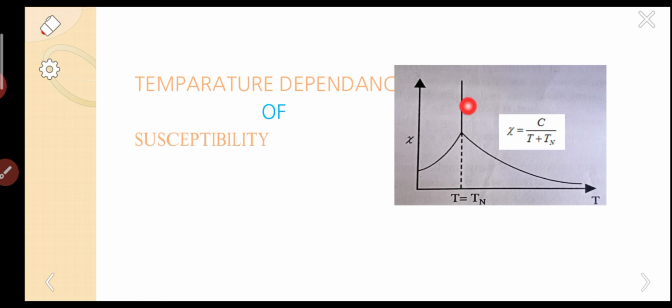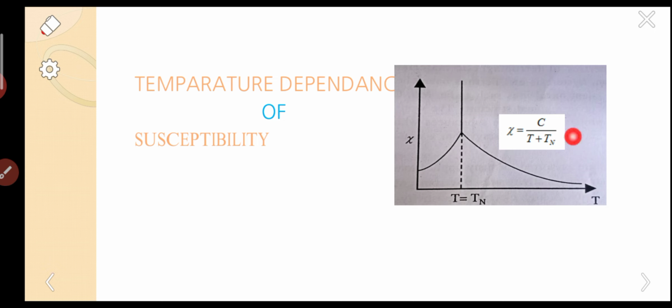So the boundary here is called Neel's temperature. Up to Neel's temperature the susceptibility increases. After Neel's temperature the susceptibility decreases. So the susceptibility is maximum at Neel's temperature.